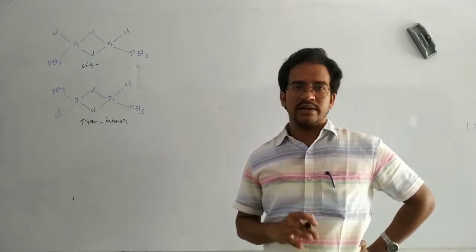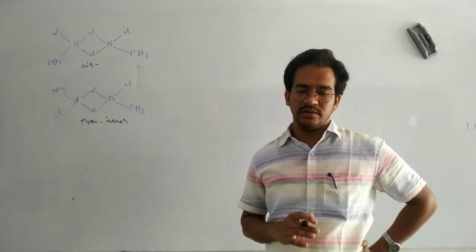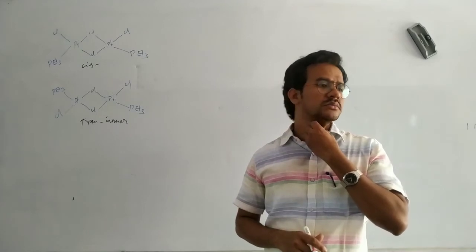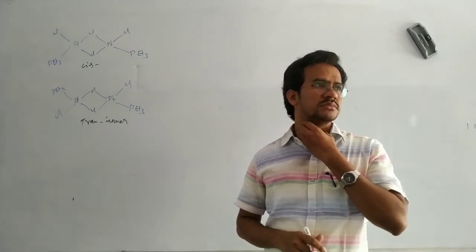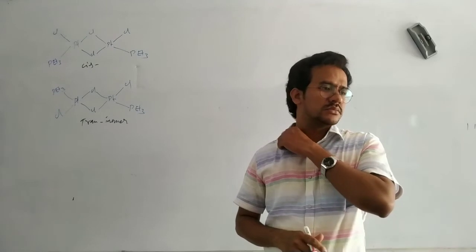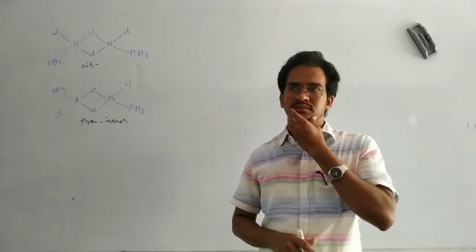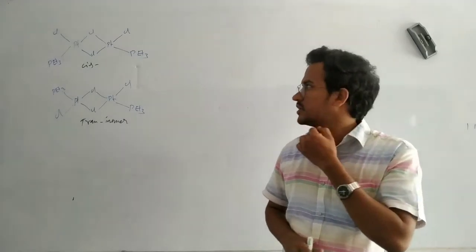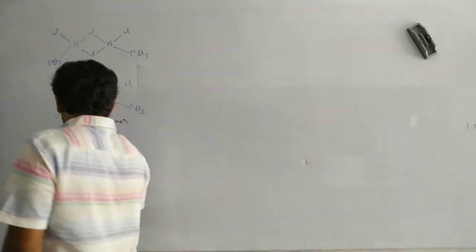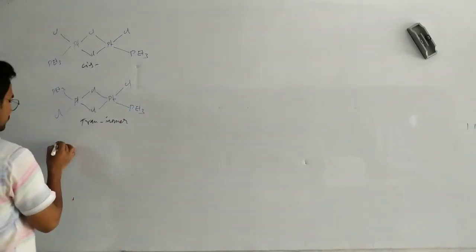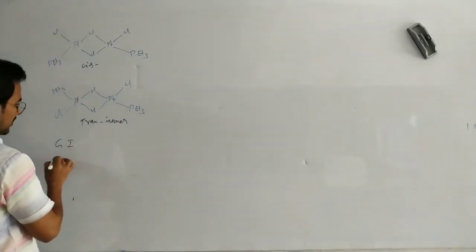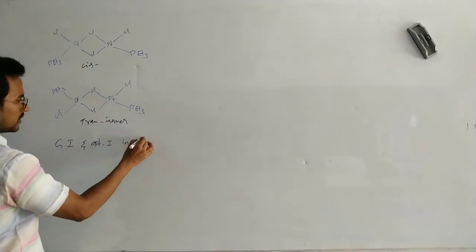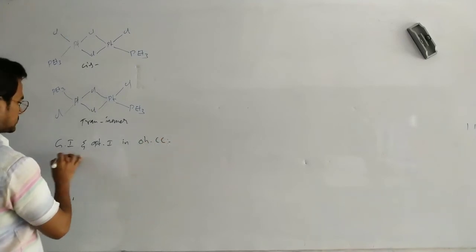So next, coming to the octahedral complex compounds. Here we will discuss both geometrical isomerism and optical isomerism in octahedral complex compounds.